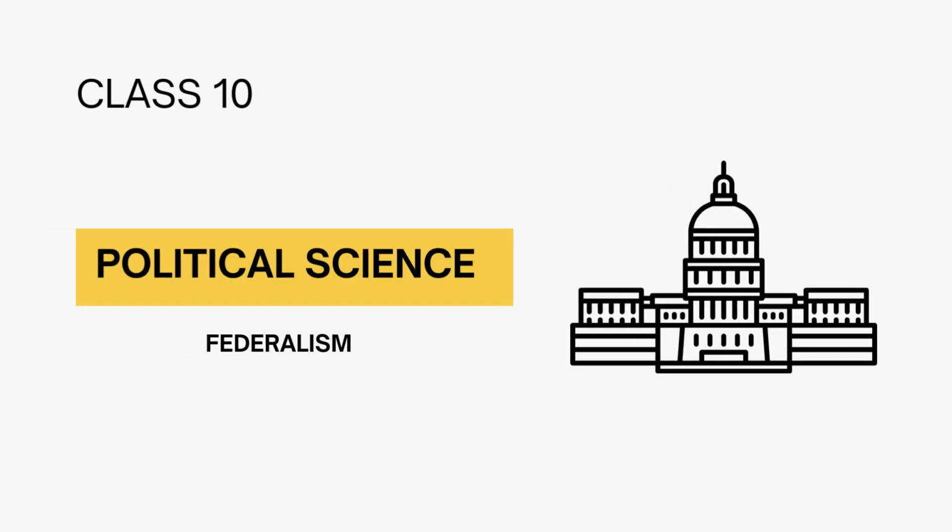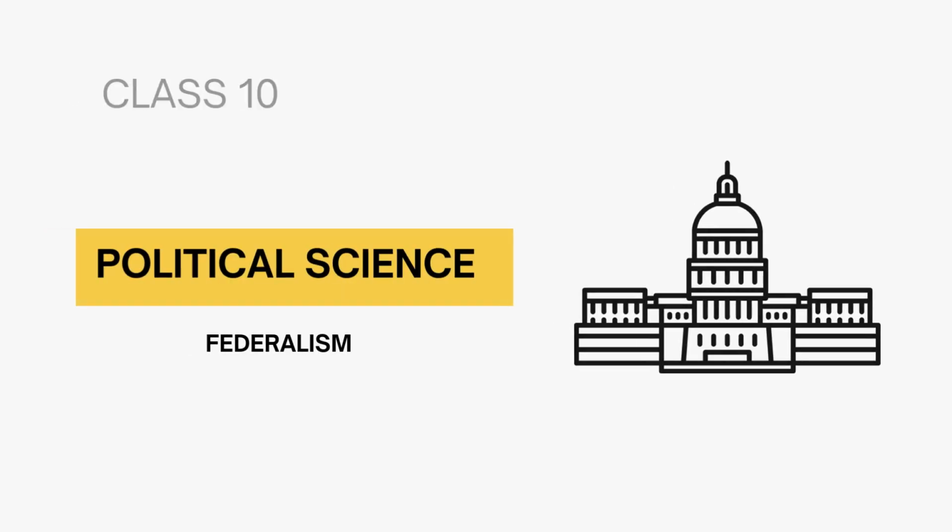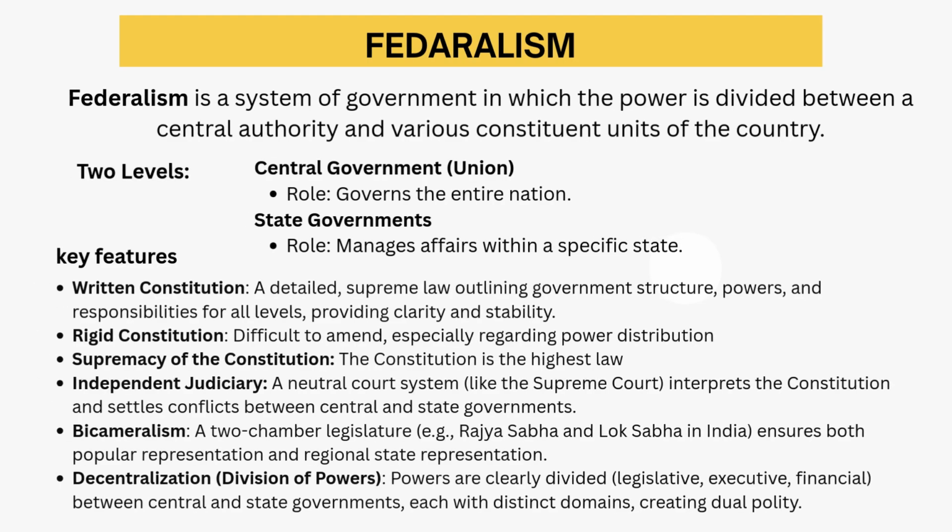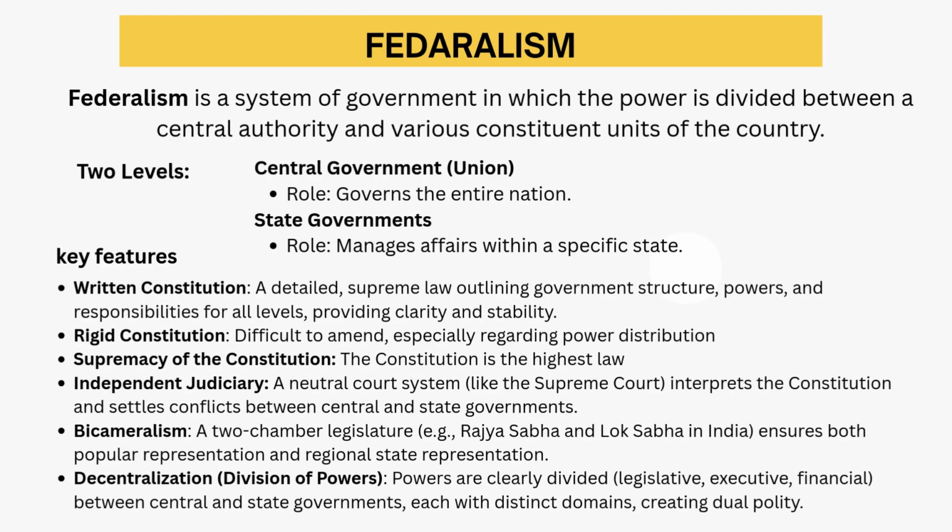Class 10 Political Science. Topic: Federalism. Federalism is a system of government in which the power is divided between a central authority and various constituent units of the country. Two levels of federalism are: central government, also called the union, which governs the entire nation; and state governments, which manage affairs within a specific state.